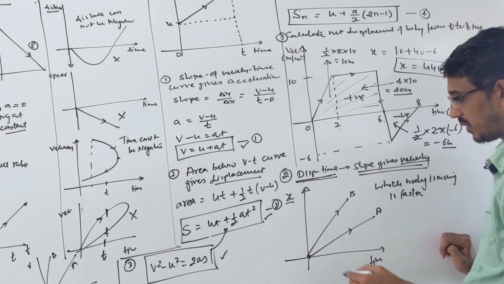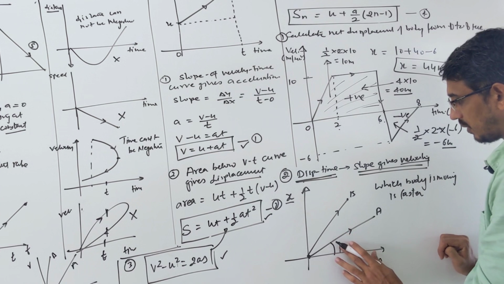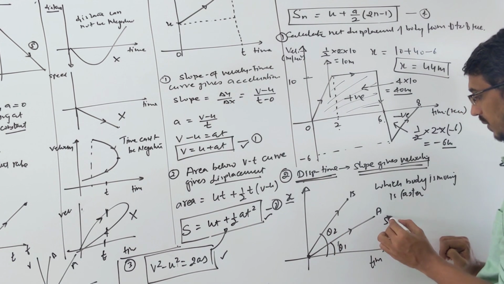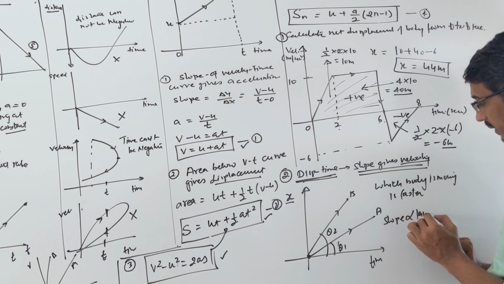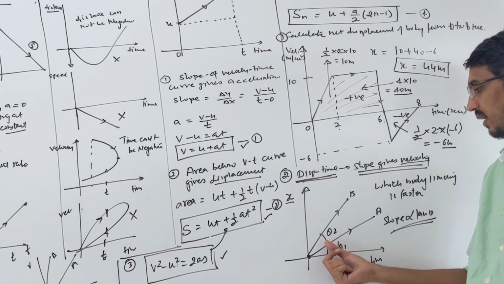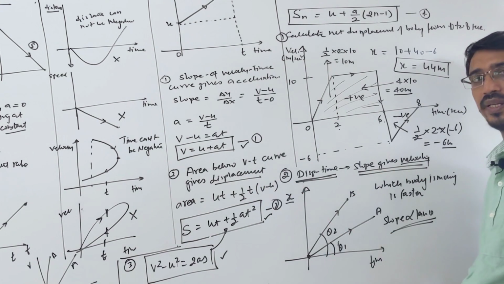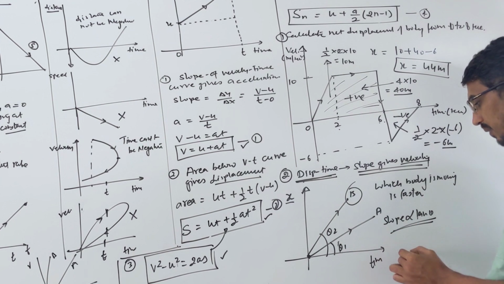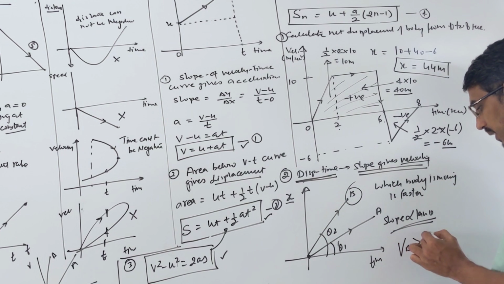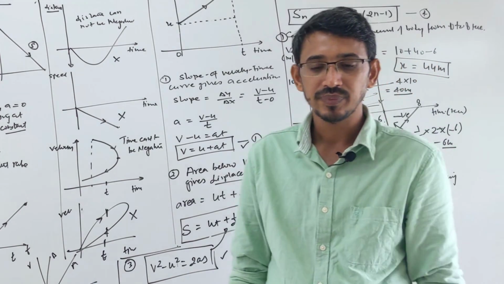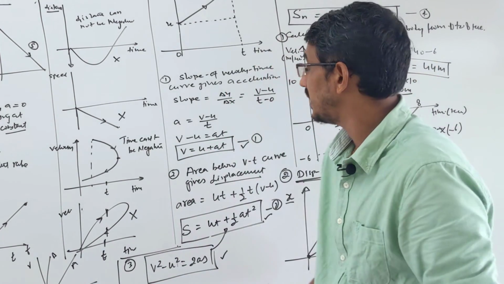So who has more velocity? Obviously the one with more angle; that's called theta 1, that's called theta 2, right? The slope is proportional to tan theta. The more the angle, the more the curve goes towards the y side, the more the slope. So obviously who has more speed? B. So VB is greater than VA. So B is moving faster than A, correct? Okay. So these were some basic curves.